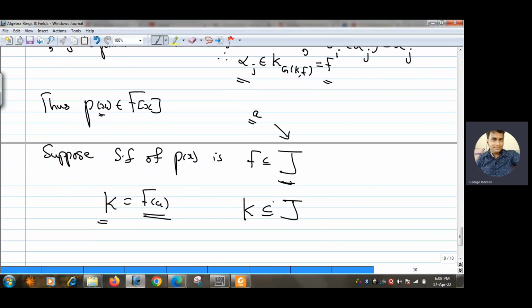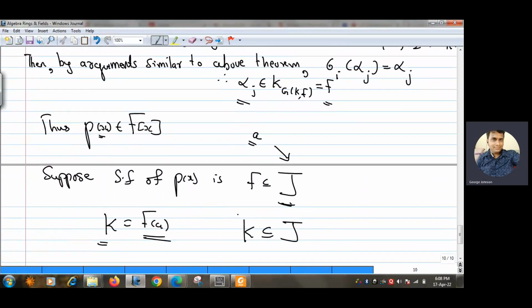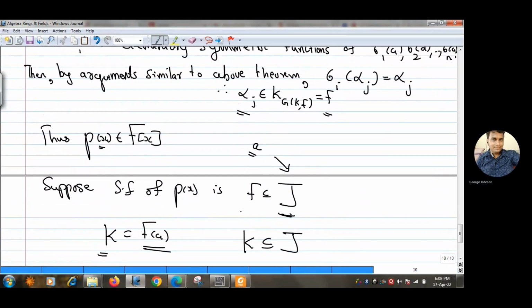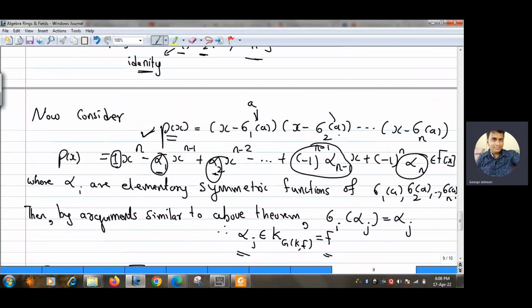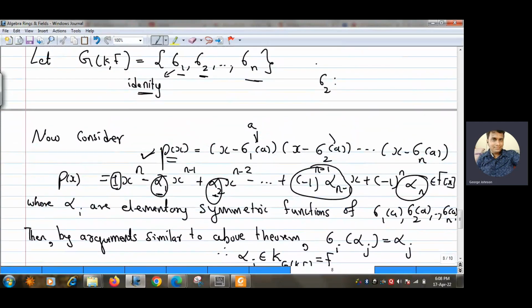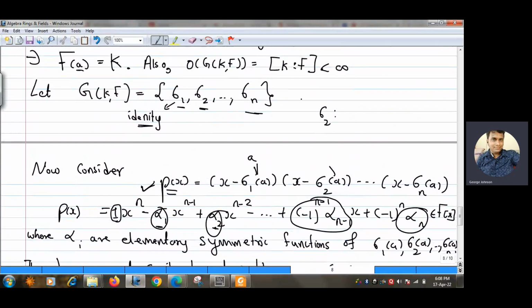But now you can see that all the roots of p(x) are already in K. Why are all the roots in K? Because sigma 2 is an element of G(K/F), which means it is an automorphism from K to K. So sigma 2 of a will also lie in K, right?